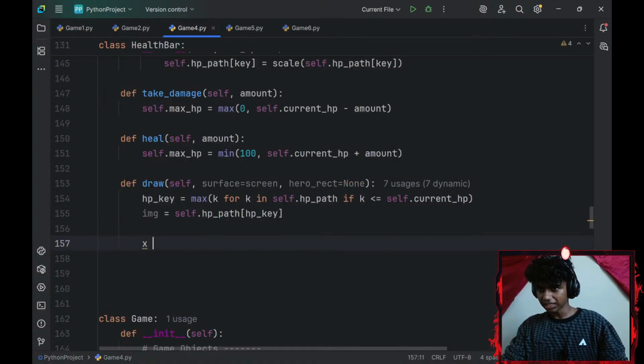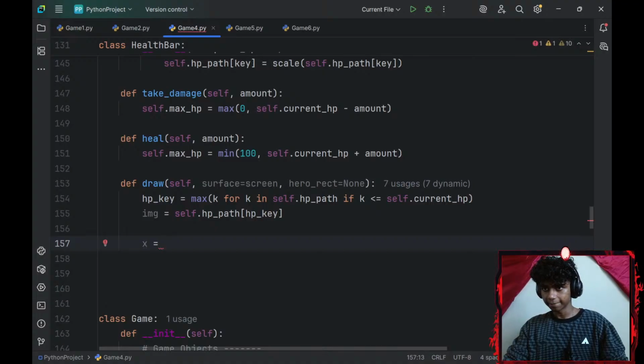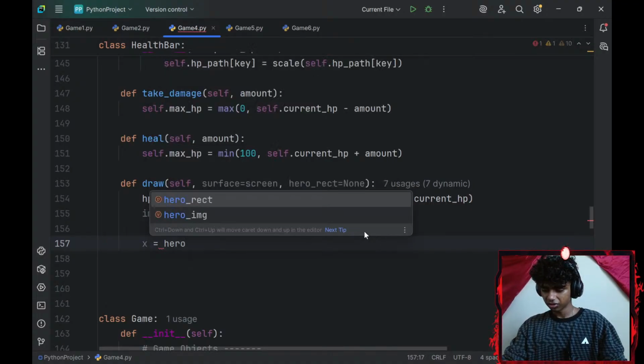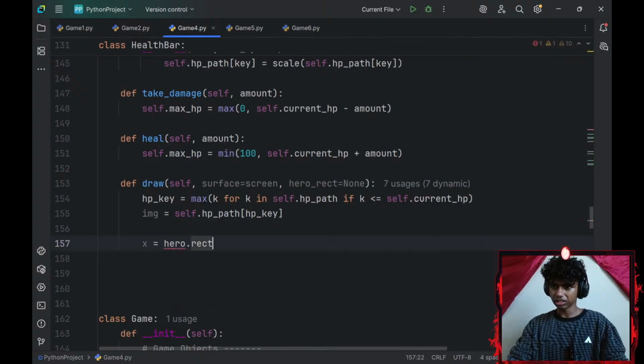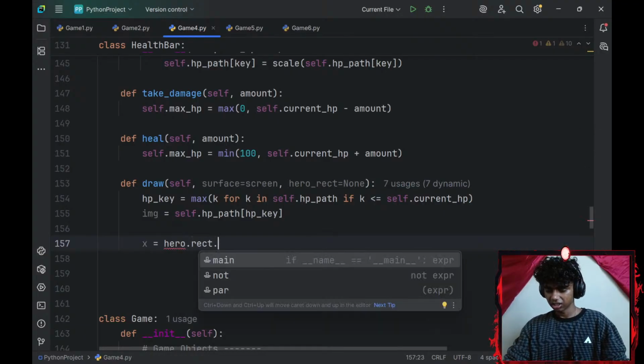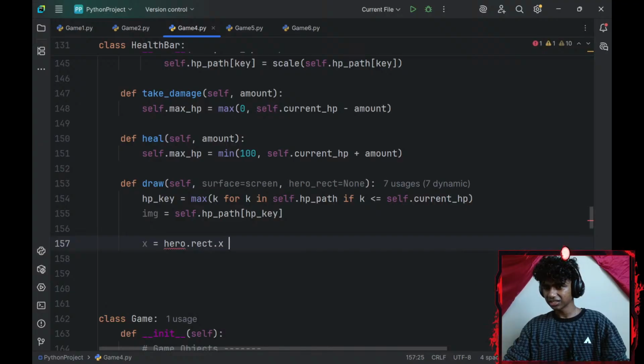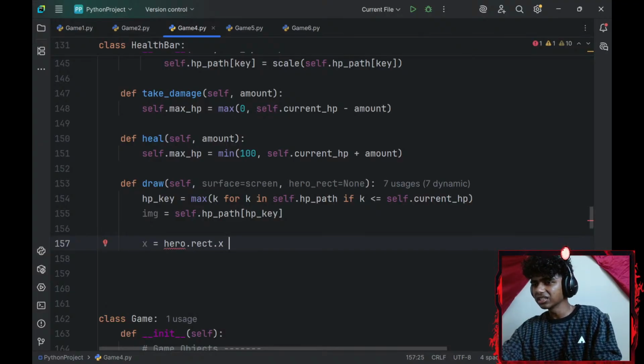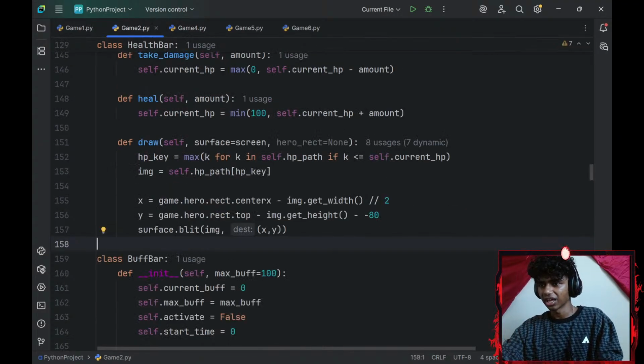Okay, I need the x-axis, so I'll set the x-axis to be equal to my hero.rect.x. Was that correct? Let me check the reference again.